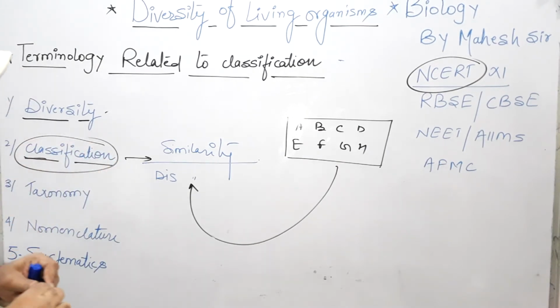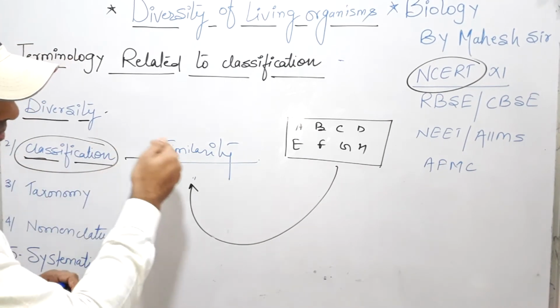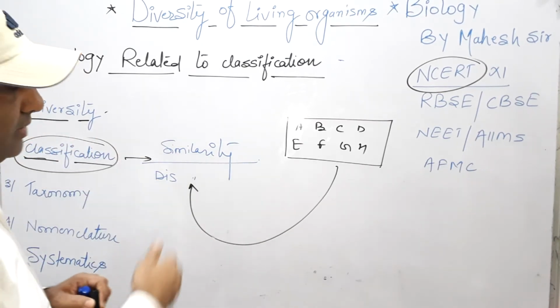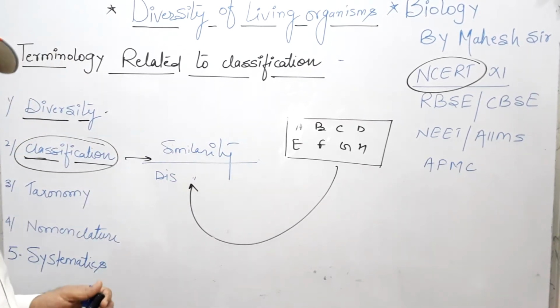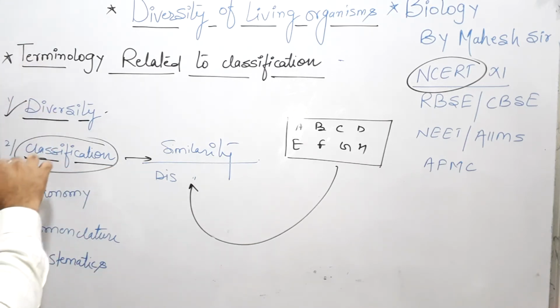So classification always depends on similarities. Similar organisms remain in the same group and dissimilar organisms make a new group. So it is called classification. So two definitions: one is diversity, second is classification.